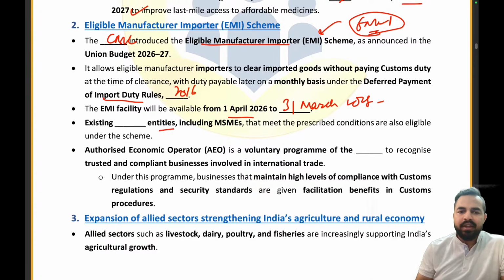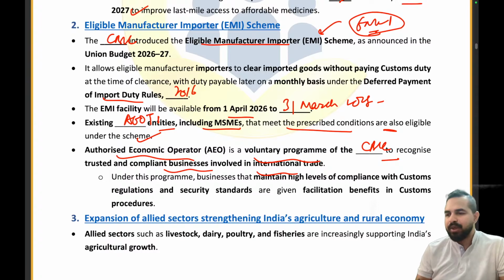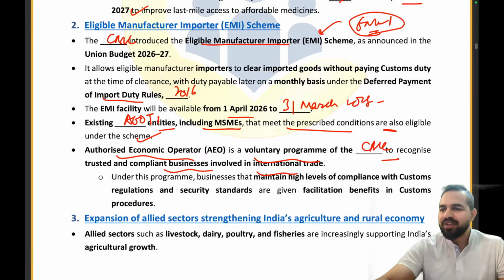The existing Dash entities including MSMEs, that is AEO, T1 entities including MSMEs that meet the prescribed conditions are also eligible under the scheme. Authorized Economic Operator is the voluntary program of the CBIC to recognize trusted and compliant businesses involved in the international trade. Absolutely right. Everybody is able to understand it. Everybody is able to give me the right answer in the chat box.